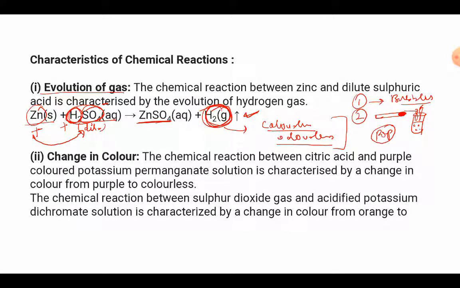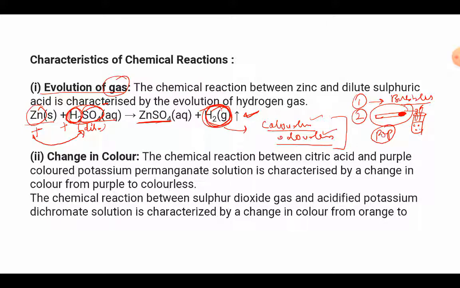So that is an indication of this hydrogen gas, that though it is a colorless and odorless gas, we can still verify the presence of this gas experimentally by taking a burning matchstick near the mouth of the container from where the gas is being released, and we will hear a pop sound coming out of it. So this is one characteristic: evolution of a gas.